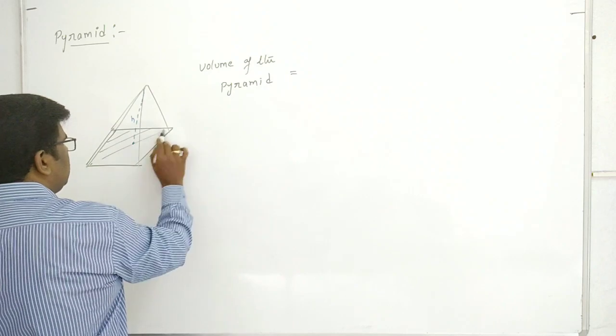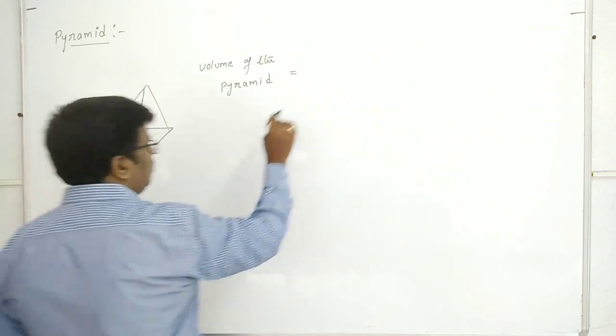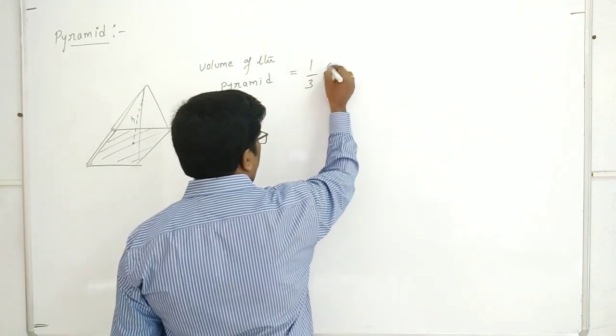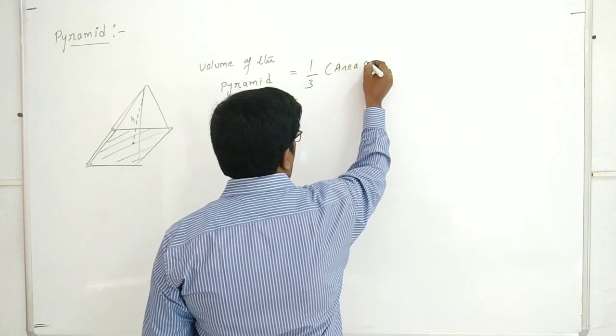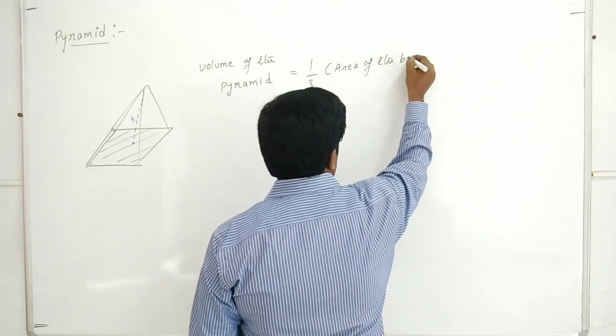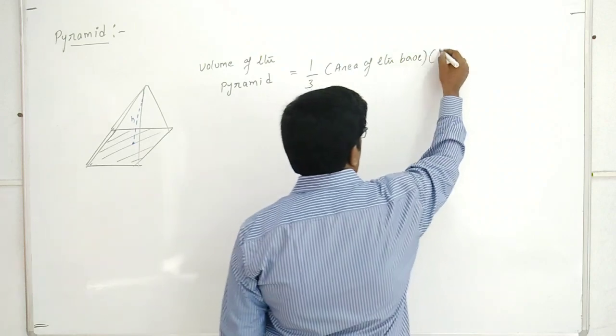This is the base. Area of the base into height h. 1/3 area of the base into height.